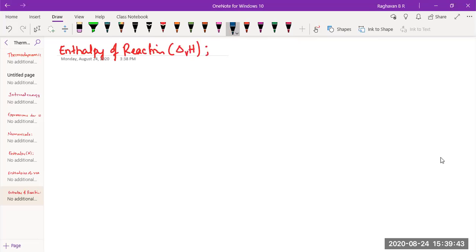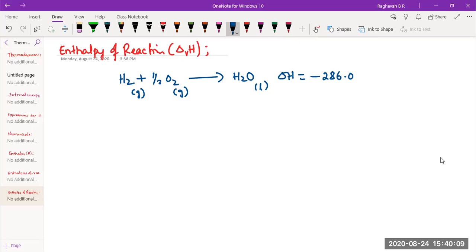That's all, right? We wrote this equation: H2 plus half O2 giving rise to H2O. So first of all, is it a balanced equation? Of course. Let me make it a thermochemical equation. Now delta H is, heat is liberated here, minus 286.0 kilojoules. This minus 286.0 kilojoules is called delta R H. That's all. Enthalpy of this reaction is minus 286.0.